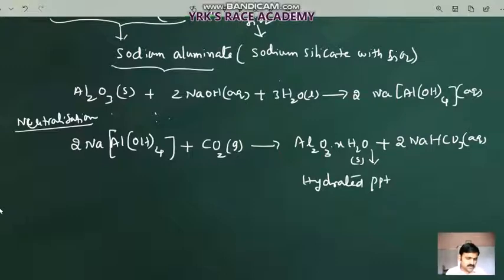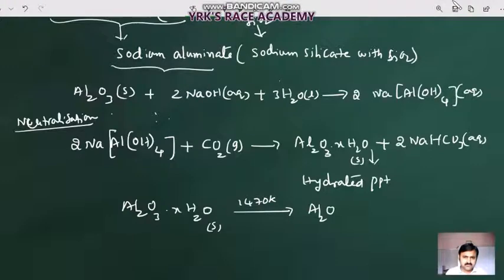Now moving on to that chemical reaction, once we got the hydrated Al2O3, if you take a high temperature in Kelvin for the dehydration of this one, you will get Al2O3, pure solid alumina, and water vapor will be separated out.